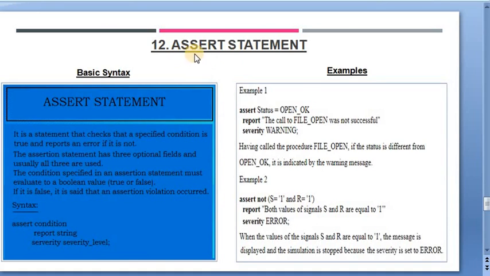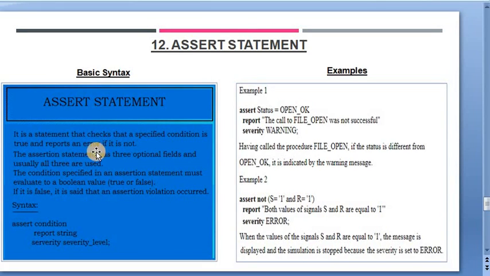Again, the very basic question, what is the meaning of assert statement? The definition says that the assert statement is that which tests the Boolean condition inside the program. So in other words, we can say that it is a statement that checks whether a specified condition is true or false and generates an error report.